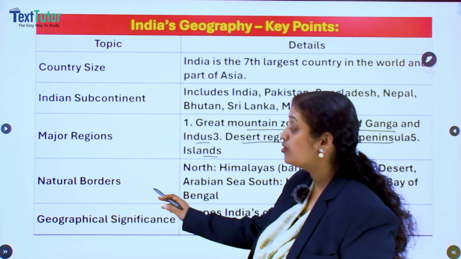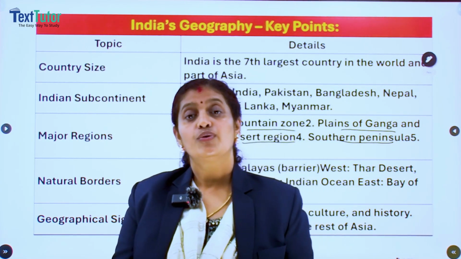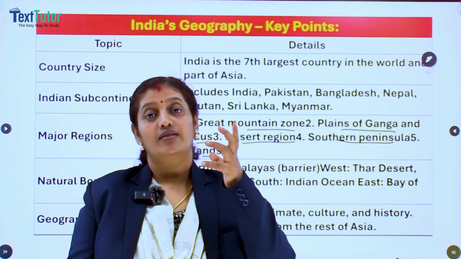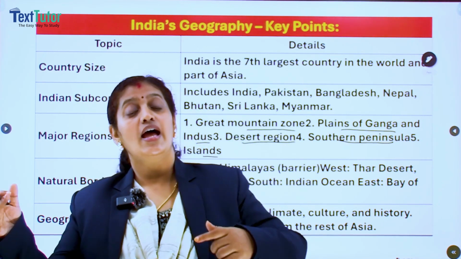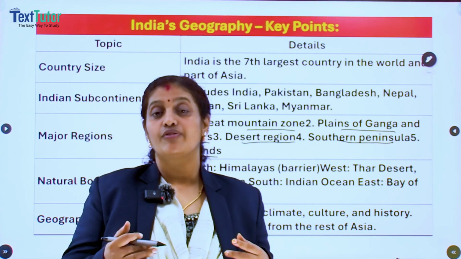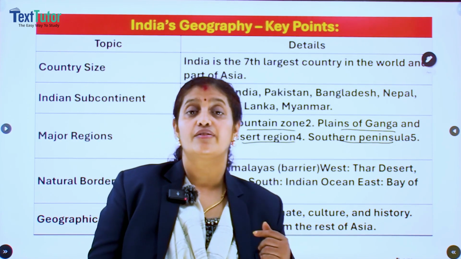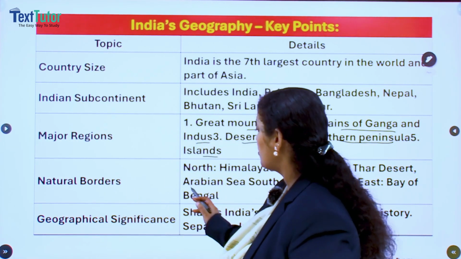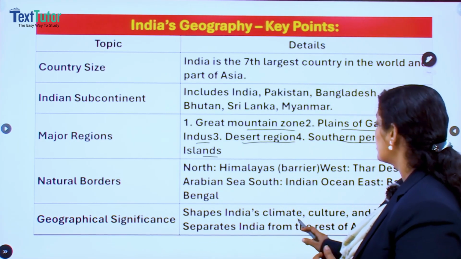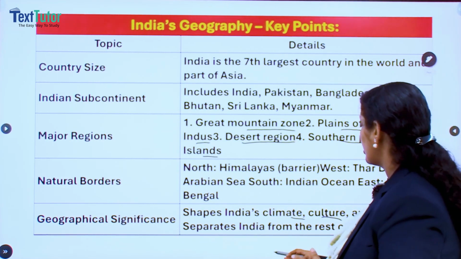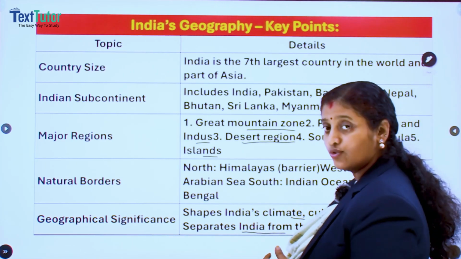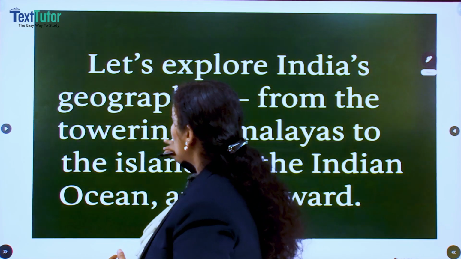Then, which are the natural borders of India? How is India separated from the main continent by certain natural boundaries? Starting with the Himalayas in the north, in the western side the Arabian Sea, in the southern side the Indian Ocean, and in the eastern side the Bay of Bengal. The natural boundaries and the geographical significance shape India's climate, culture, and its history, which separate India from the rest of Asia. So these are the peculiarities of India.